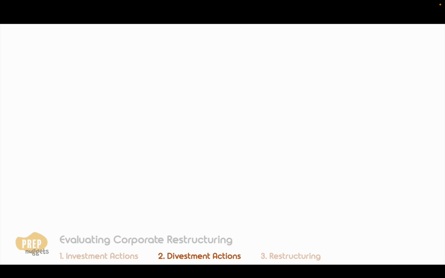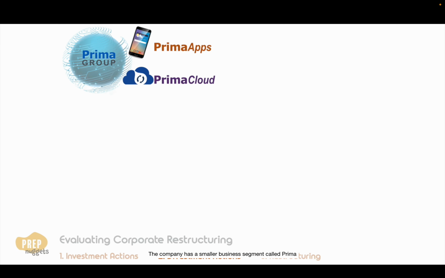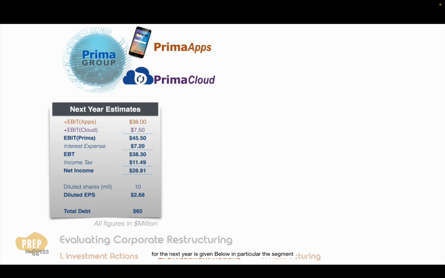Next, let's study an example of a divestment action. Prima Group is a software development house with its core business in app development, a division called Prima Apps. The company has a smaller business segment called Prima Cloud, which provides cloud services to corporates. Selected financial estimates for Prima Group for the next year is given below. In particular, the segment EBIT contributions from the two divisions are given.